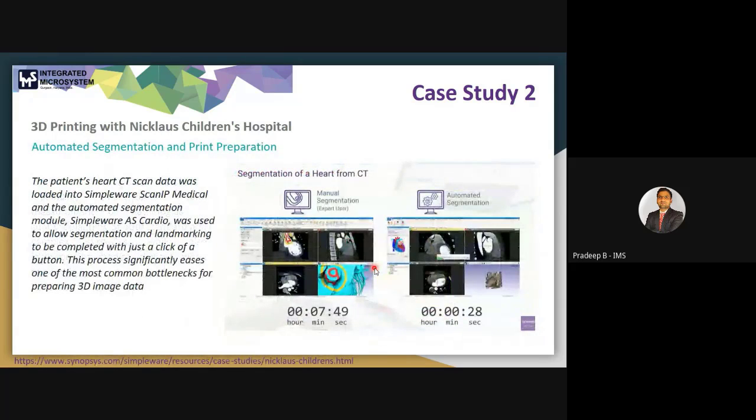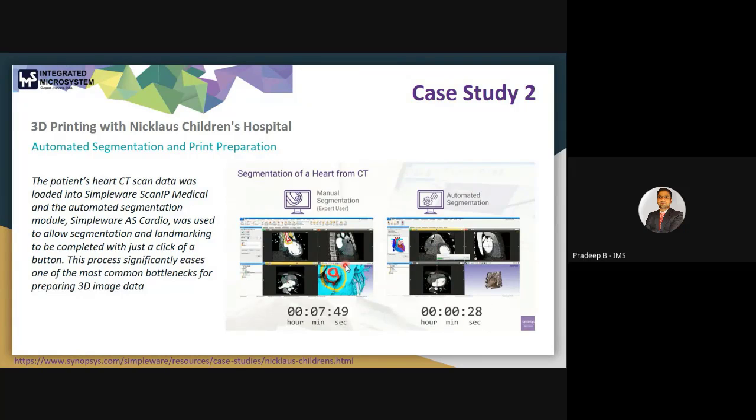Okay. So as I initially discussed about this machine learning based automated segmentation tool, they just loaded the patient heart 3D scan in the Simpleware software. Okay, and they use the automated segmentation techniques or tools so that they can save time. They use the tool for the segmentation and landmarking.